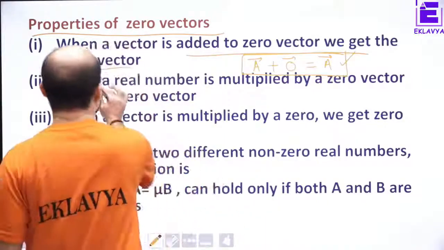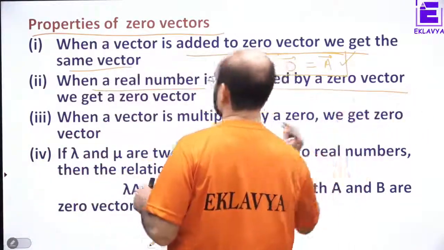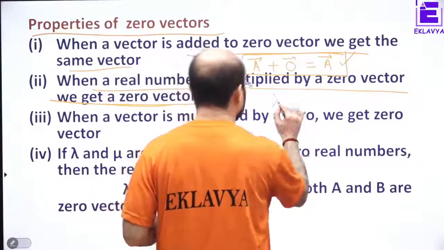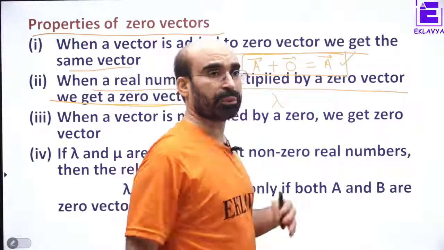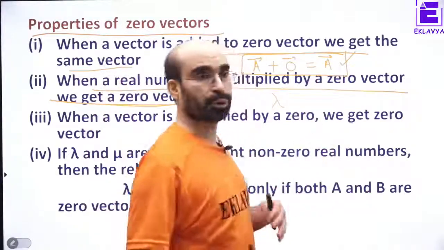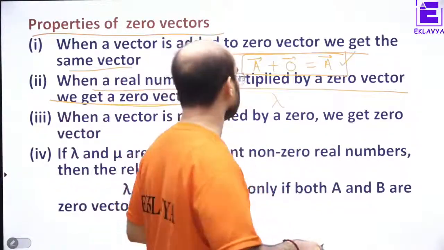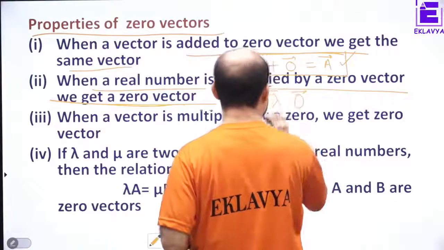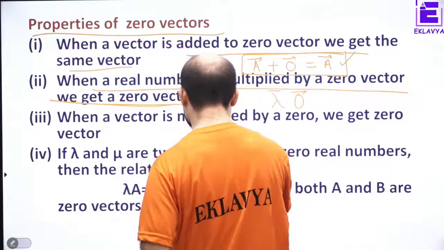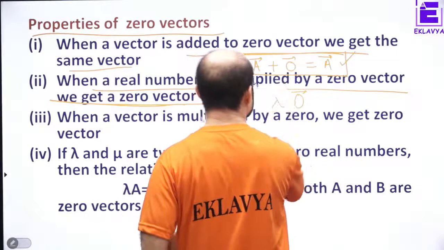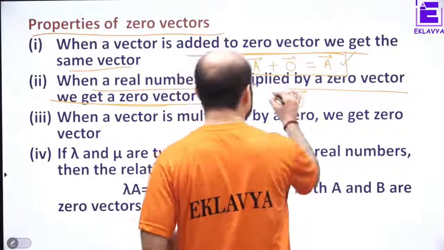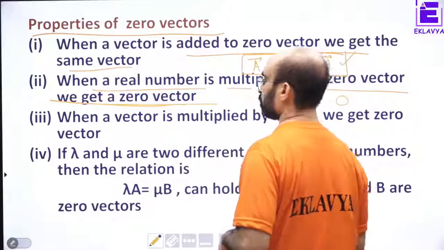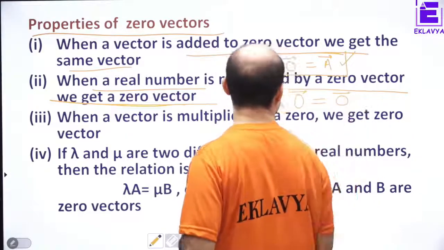Obviously, when a real number is multiplied by a 0 vector, we get 0 vector. Suppose lambda is a real number, 5, 3, 4, 6, 0, 2, 9, whatever it is. If a null vector is multiplied with a real number, it is going to be 0 vector.